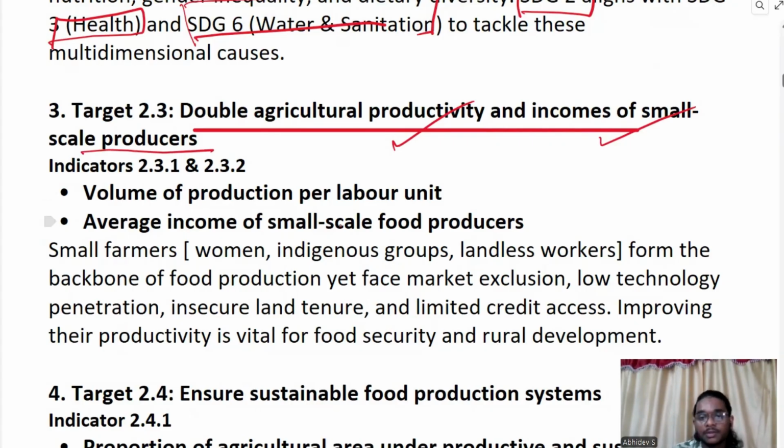How can we measure this? We can measure this through the volume of production per labor unit. So per labor, what quantity of food is produced? We can use that data as an indicator to check the progress of this goal. Then the average income of small scale food producers. Say there are 1,000 small scale food producers in the nation. We take the average of their income, then we will get a certain number. Based on that measure, we can say whether we are achieving this goal, like are we increasing the income of small farmers, or are we producing more?